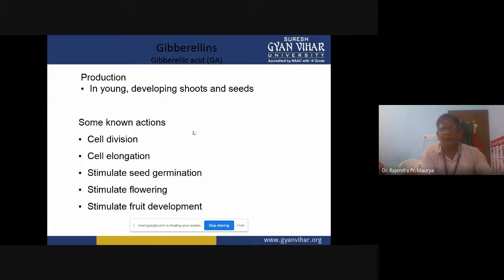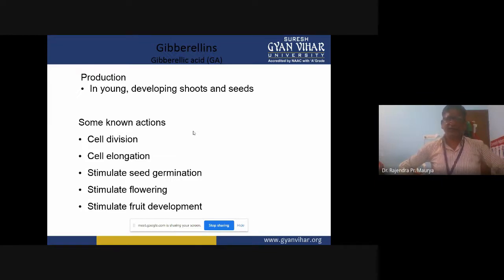And then the fifth and last group is gibberellins, that is the gibberellic acid. Production is in young developing shoots and seeds. That is the synthesis point: young developing shoots and seeds are the synthesis place of gibberellic acid, or gibberellins, in plants. And the actions or functions of these gibberellic acids.